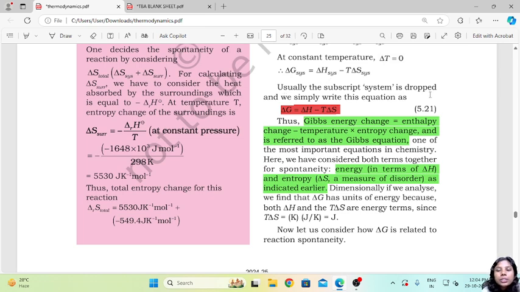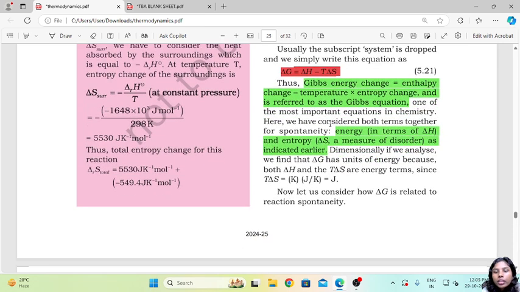So usually the subscript system is dropped and we simply write the equation as delta G equals delta H minus T delta S, where Gibbs energy change is equal to the enthalpy change minus the temperature times the entropy change. This is referred to as the Gibbs equation, and this is the most important equation known in chemistry. Here we have to consider both the terms together for spontaneity, that is the energy in terms of delta H, and entropy, which is a measure of the disorder as indicated earlier.